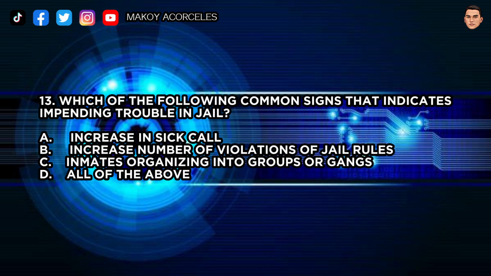13. Which of the following are common signs that indicate impending trouble in jail? A. An increase in sick call. B. Increased number of violations of jail rules. C. Inmates organizing into groups or gangs. D. All of the above. The answer is D. All of the above.